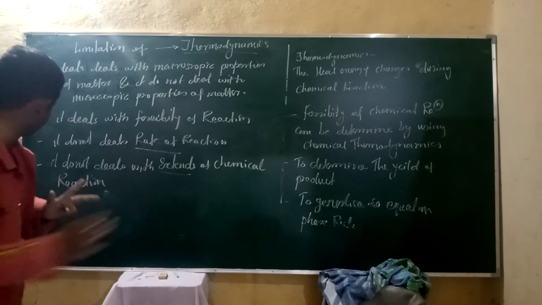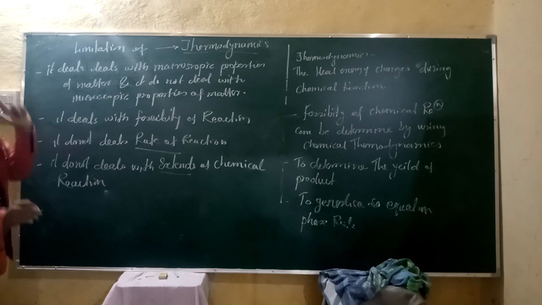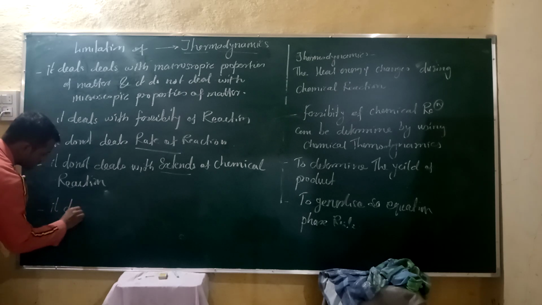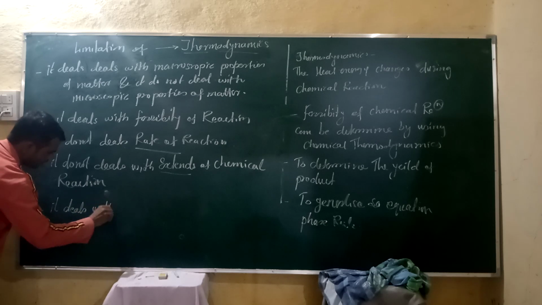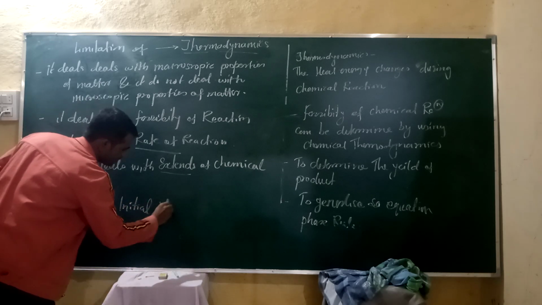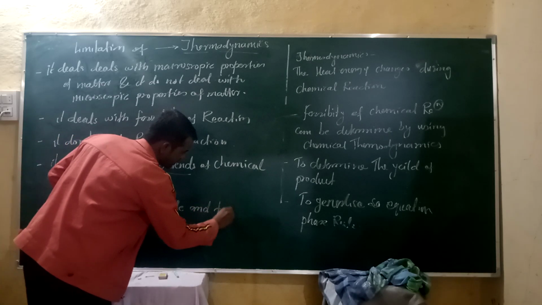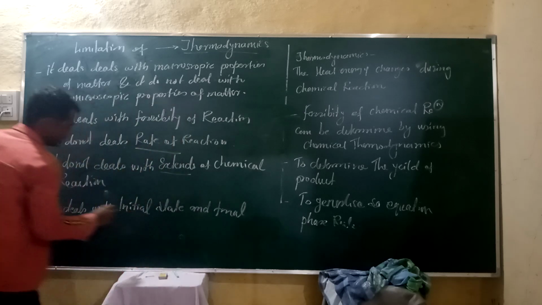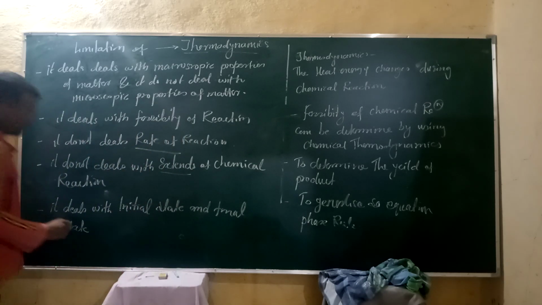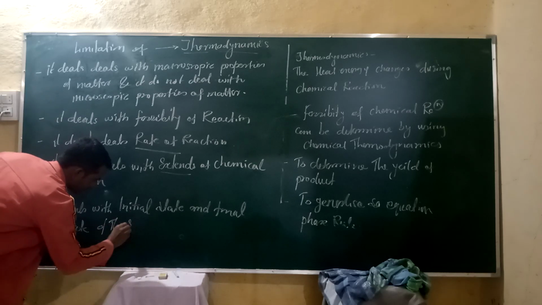And another limitation, the last limitation: it deals with only the initial state and final state of the system.